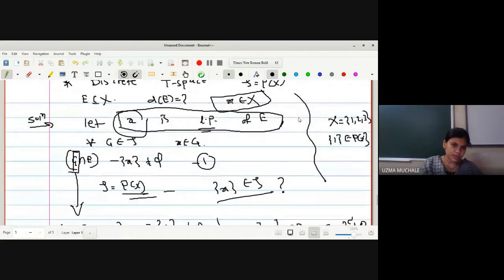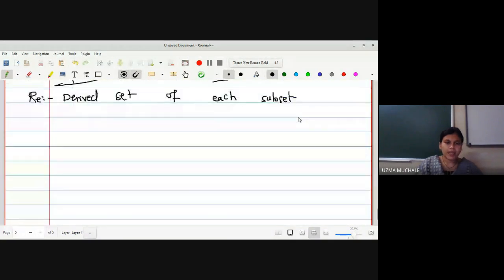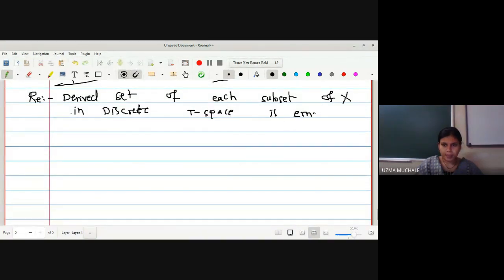E is any subset of X. So that's why I am writing here: derived set of each subset of capital X in discrete topological space is empty set. Okay.